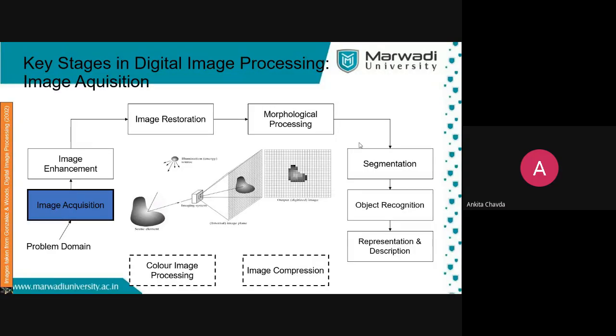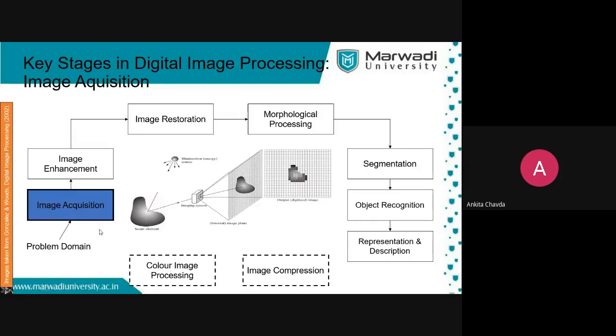The very first stage is image acquisition. First you should have a problem, and you are finding the solution. Whatever your problem domain is, for that you take the scene, and scene means the picture. So image acquisition is the first thing. In other words, it is just clicking a picture and converting it into a digital image. If your image is analog, you cannot process it, so you convert it into a digital image.